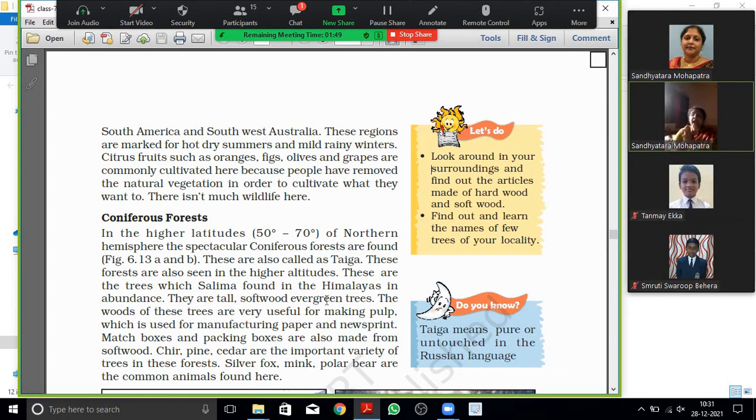And what are the types of fruit vegetation? It has citrus fruits. Do you know what is meant by citrus? Having some citric acid, khatta, sour in taste, such as oranges, figs, olives and grapes, which are commonly cultivated here, because people have removed the natural vegetation in order to cultivate other crops that are necessary for them. And there isn't much wildlife in and around that area.